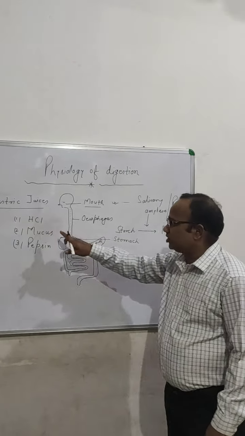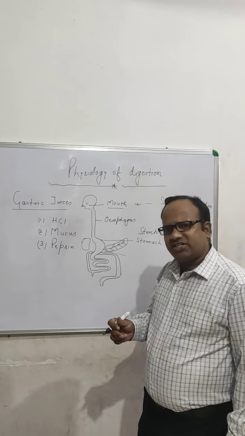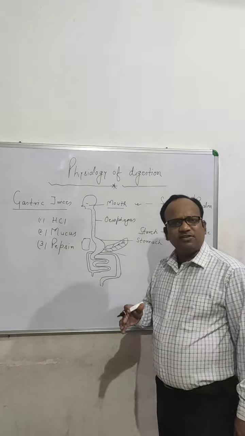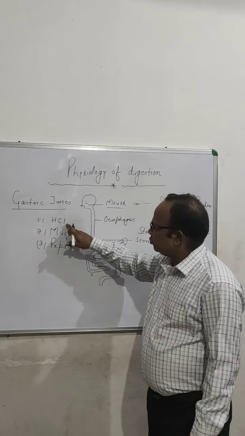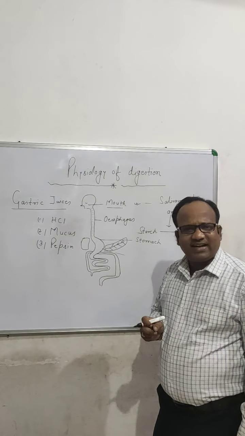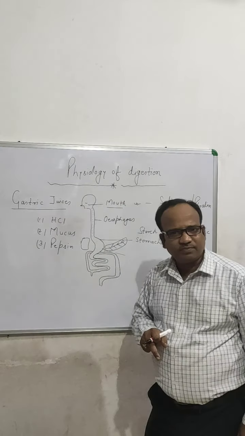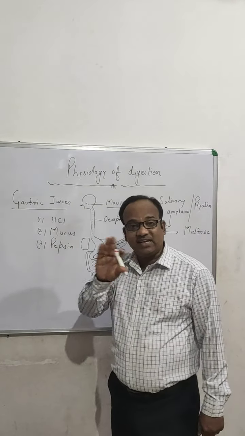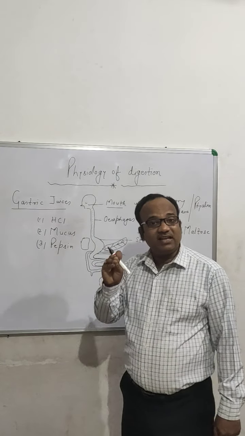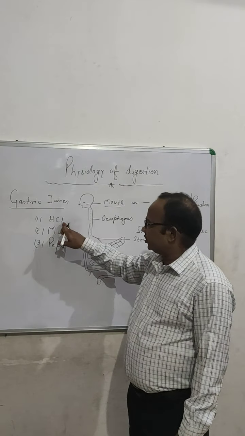So these are the functions of axial. There are many more functions which you can study. Like axial is also responsible for the conversion of pepsinogen into pepsin. Prorenin into renin. Renin is not being discussed here. So these are all the functions of axial.